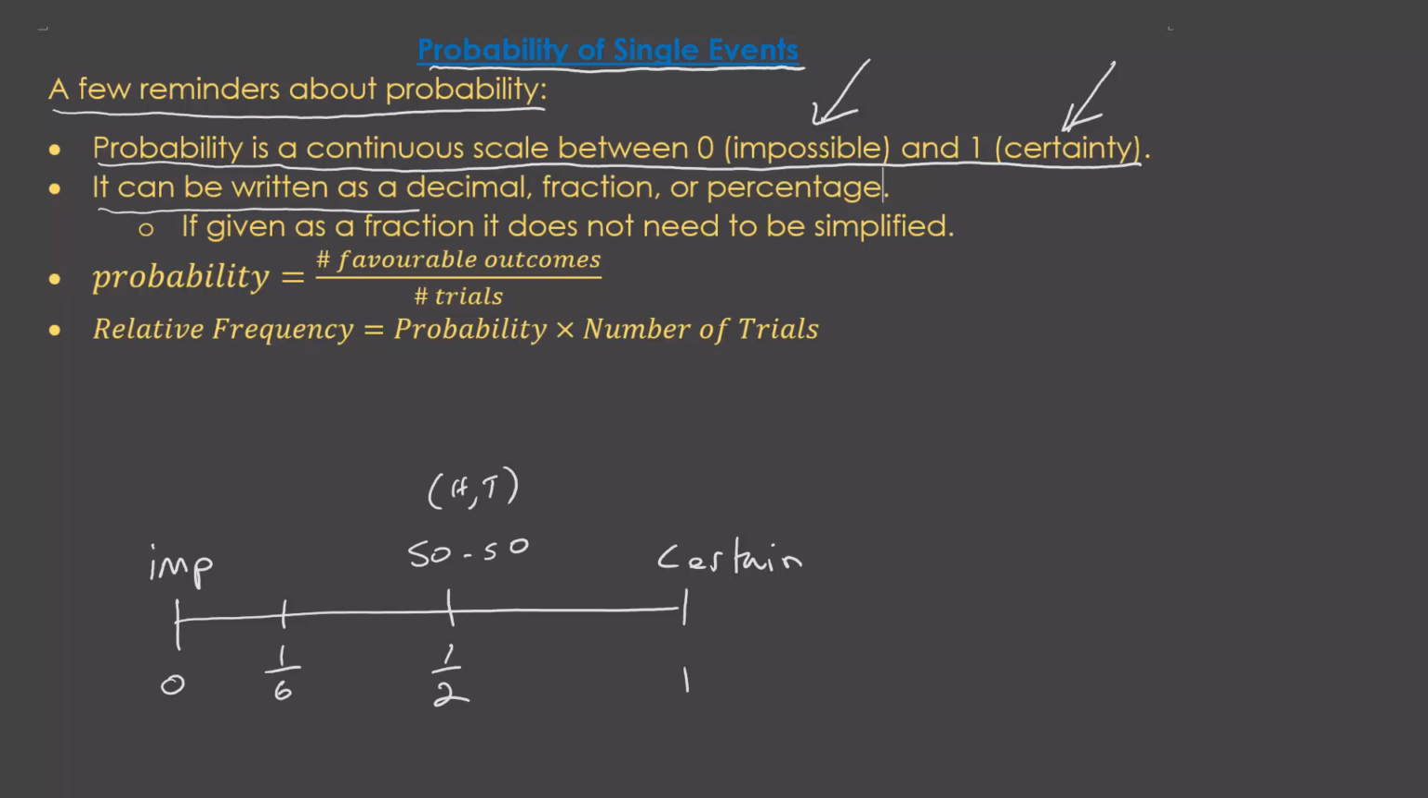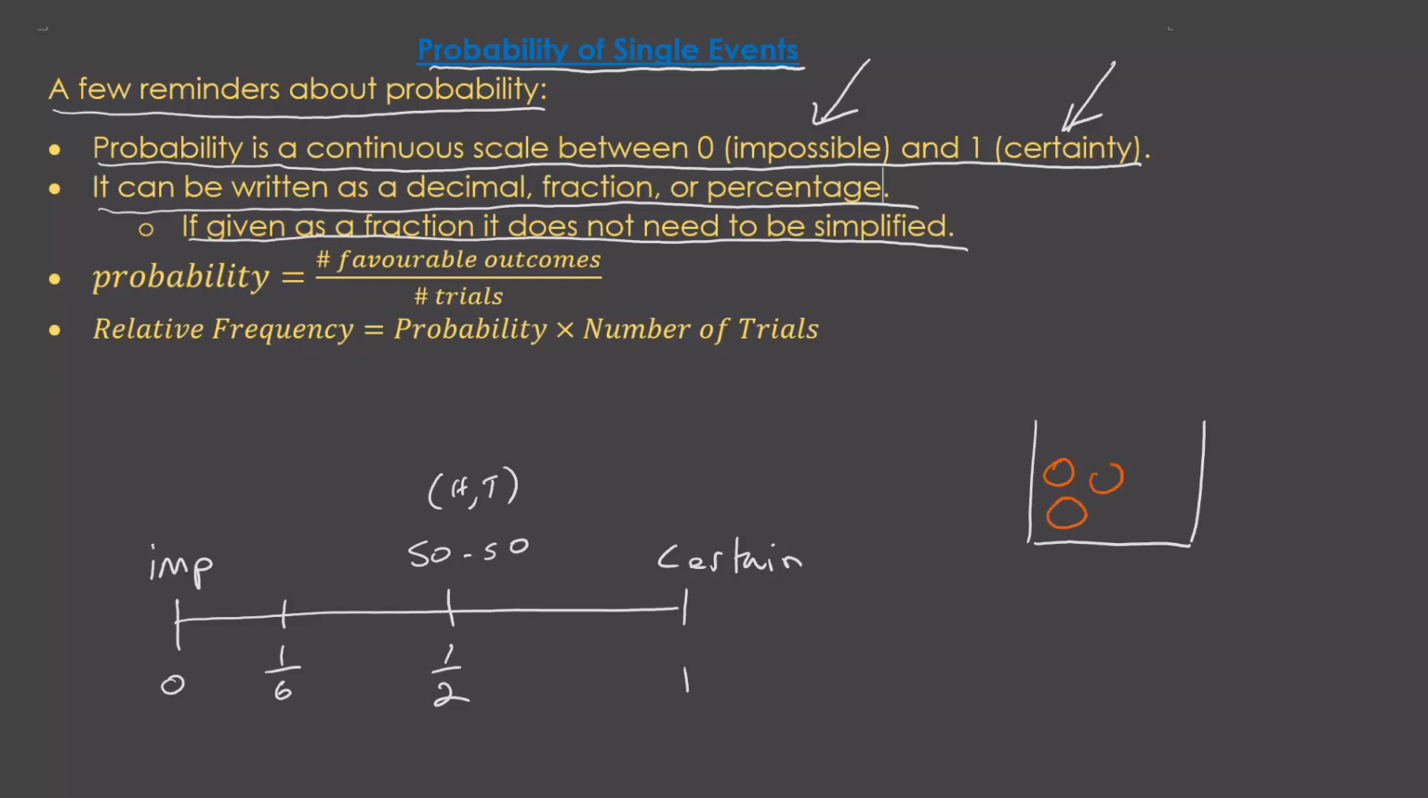It can be written as a decimal, fraction or percentage. If given as a fraction, it does not need to be simplified. It may or may not be. And sometimes, as an intermediate stage of working, it's best not to.